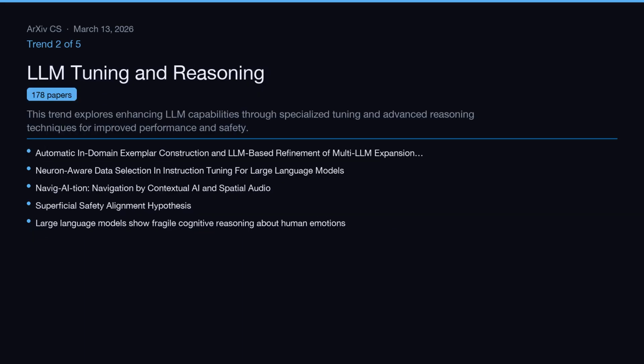Trend 2 of 5, LLM tuning and reasoning. This trend explores enhancing LLM capabilities through specialized tuning and advanced reasoning techniques for improved performance and safety. This cluster covers 178 papers. Representative work includes automatic in-domain exemplar construction and LLM-based refinement of multi-LLM expansions for query expansion, neuron-aware data selection in instruction tuning for large language models, and Navig AI tie-in, navigation by contextual AI and spatial audio.